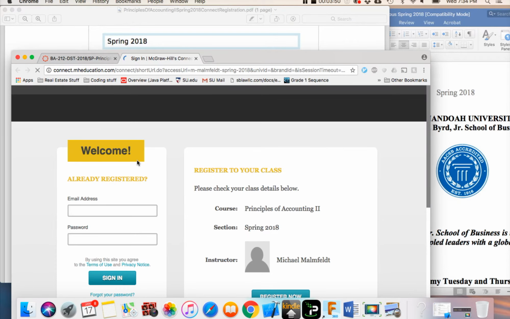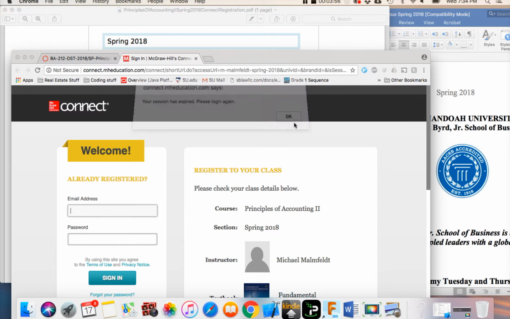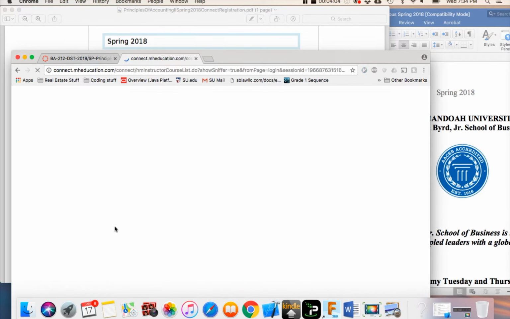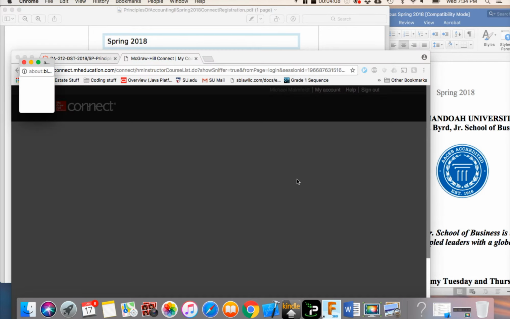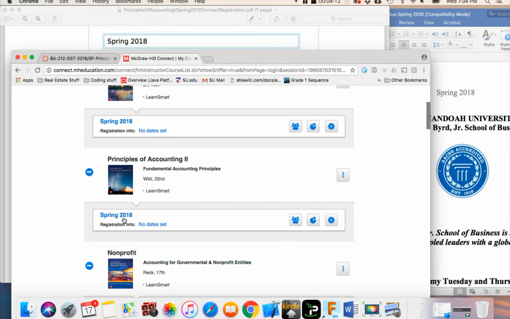Anyway, once you click on this, hopefully it will give you a screen that looks somewhat similar to this, where you will put in your email and password, at which point it will give you the option to load up this new class.